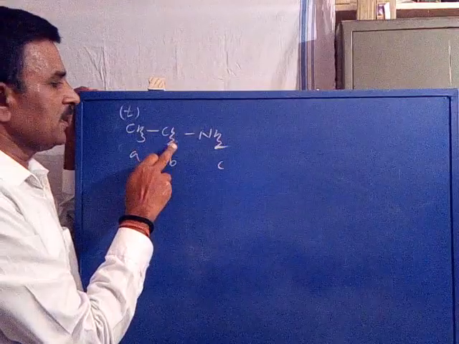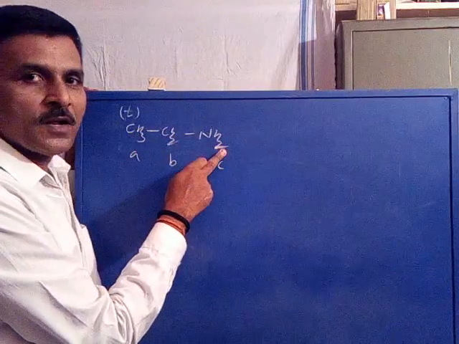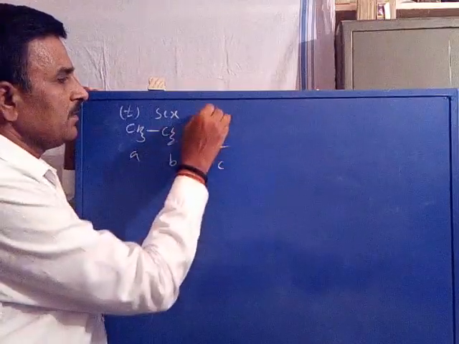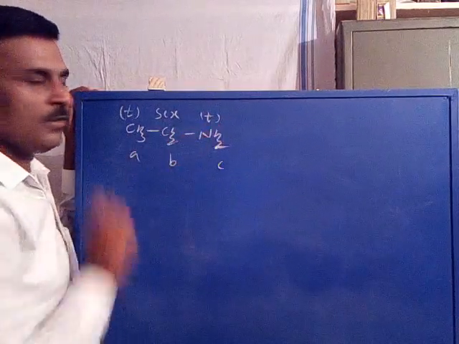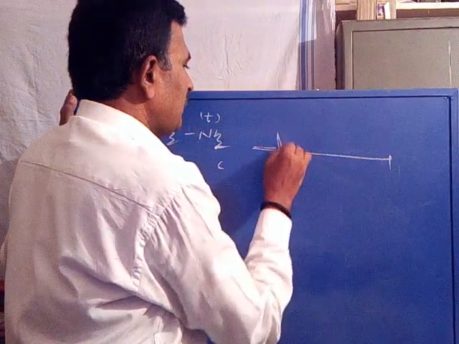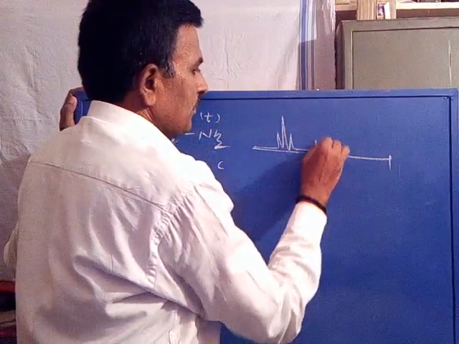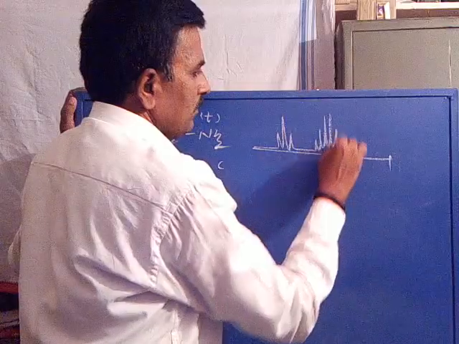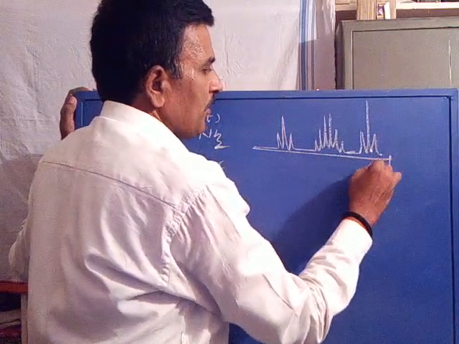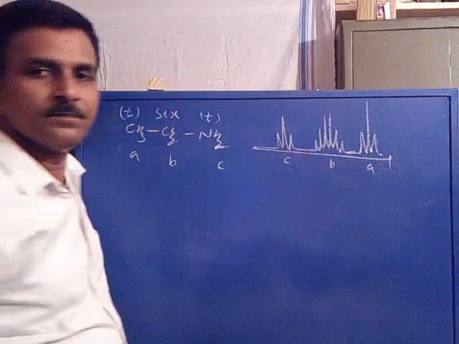Now it is coupled with 3 protons and 2 protons, 5 protons, so it is a sextet. It has a triplet, 1+2 triplet. A triplet for NH2, a sextet for CH2, again a triplet for A proton: A, B, C.